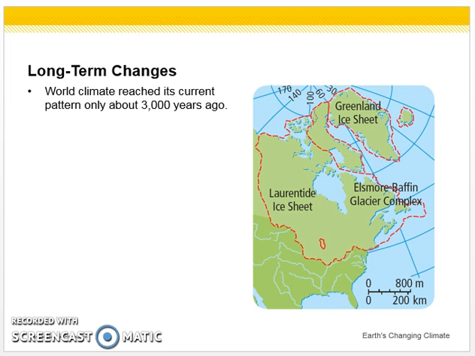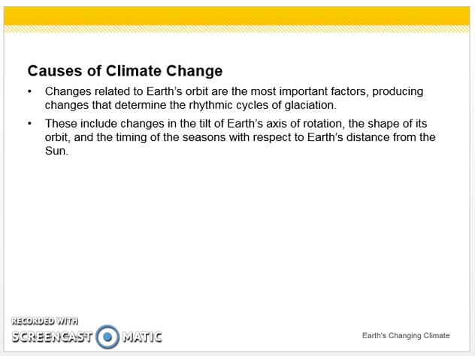World climate reached its current pattern only about 3,000 years ago, and when you think about how old our planet is, that's like a hot second. Changes related to Earth's orbit are the most important factors, producing changes that determine the rhythmic cycles of glaciation. These include changes in the tilt of Earth's axis of rotation, the shape of its orbit, and the timing of the seasons with respect to Earth's distance from the sun.